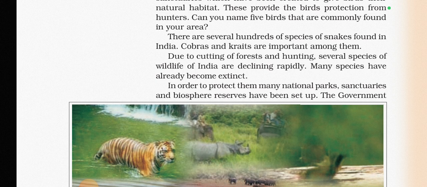So what is the main reason? It is because of the declining population of different species of plants and animals. So the government has taken this action. In order to protect them, national parks, sanctuaries, and biosphere reserves have been set up.